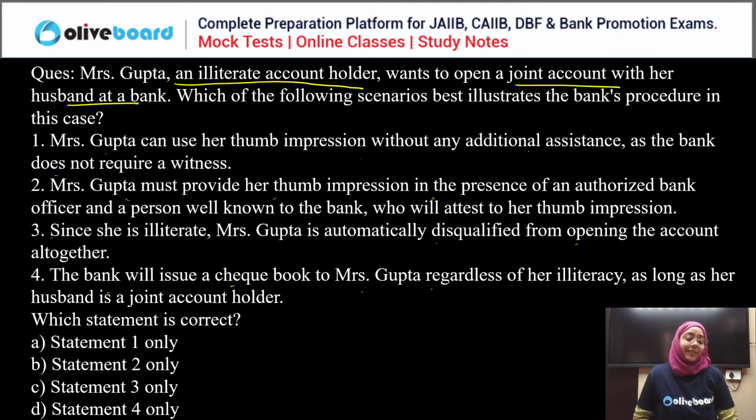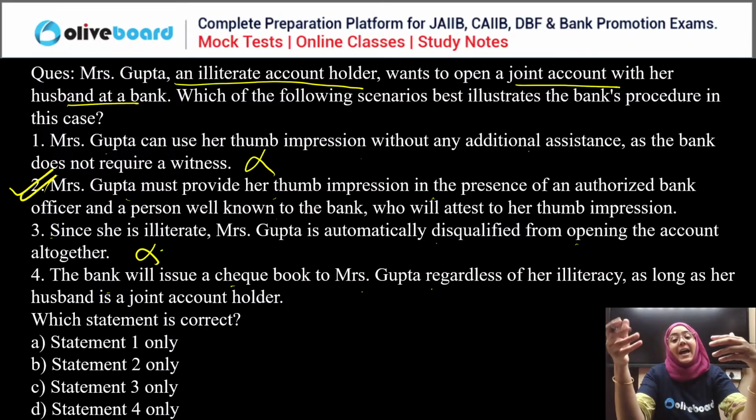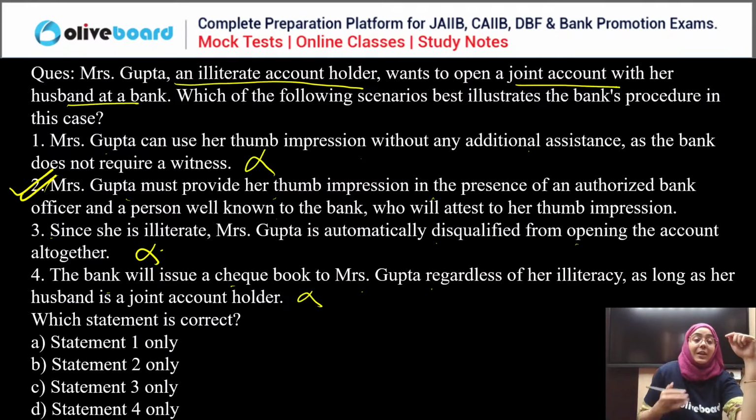Which of the following statements is correct? Read the question carefully and then only answer. Now you are all saying B. First, Mrs. Gupta can use her thumb impression without any additional assistance, which is false. Second is correct: she is illiterate, so an illiterate person can have a joint account. Next, the bank will issue a checkbook to Mrs. Gupta. No, a checkbook shouldn't be issued to an illiterate person. So yes, only the second statement is correct. Good.